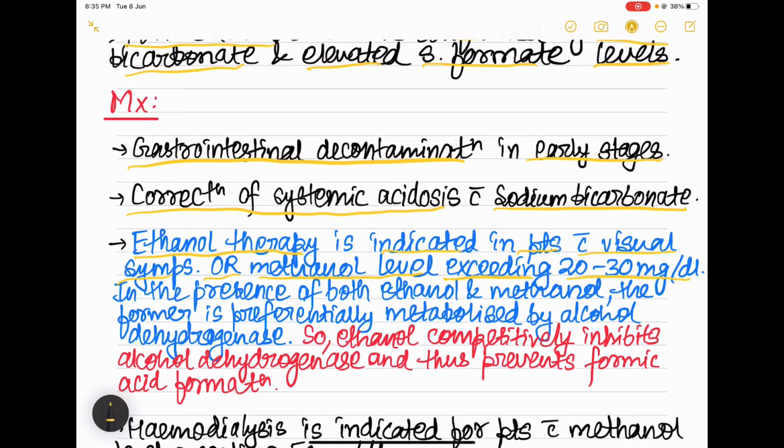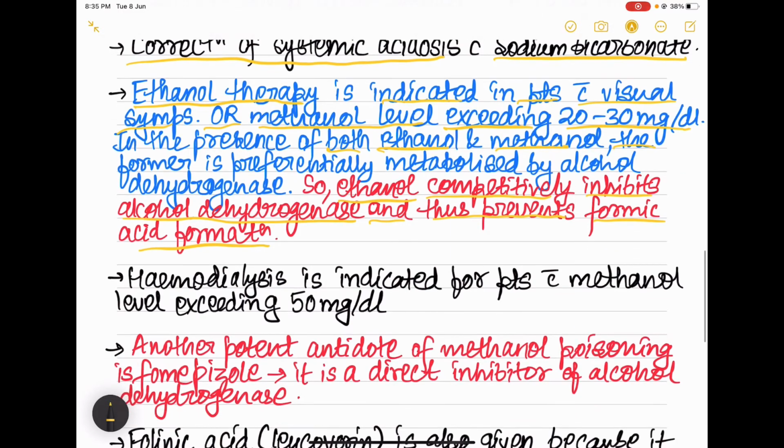So in the presence of both ethanol and methanol, the former, that is ethanol, is preferentially metabolized by alcohol dehydrogenase. So what happens is ethanol competitively inhibits alcohol dehydrogenase and as a result prevents formic acid formation. So this is the mechanism of action by which ethanol is used for the management of methanol poisoning.